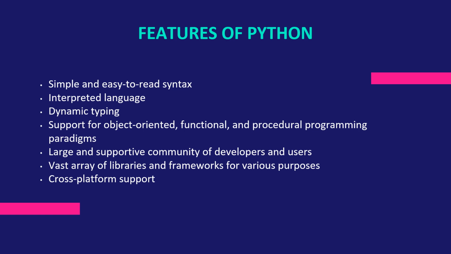Some key features of Python include simple and easy to read syntax, interpreted language, which means that you can run code without compiling it, dynamic typing, which allows for faster development and easier maintenance, support for object-oriented, functional, and procedural programming paradigms, large and supportive community of developers and users, vast array of libraries and frameworks for various purposes, cross-platform support, which means that Python code can run on various operating systems.